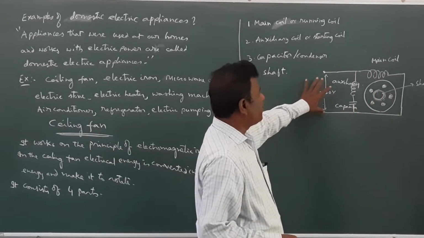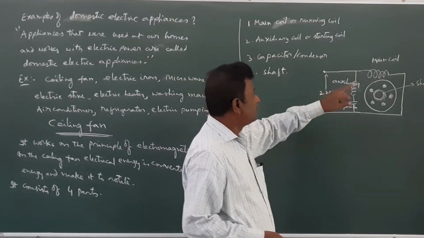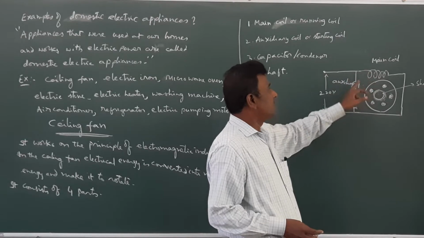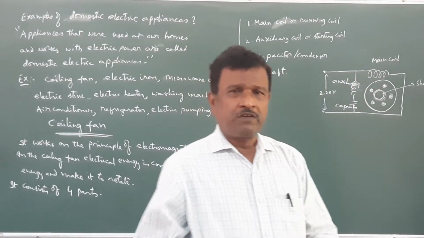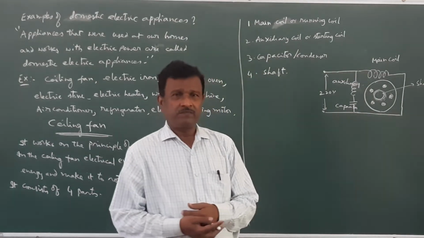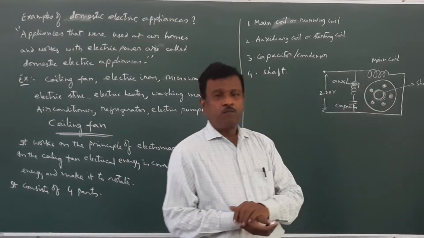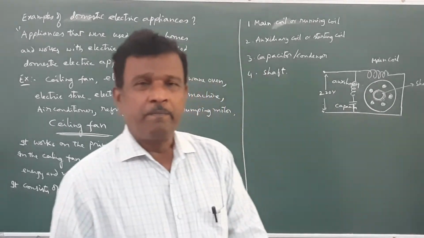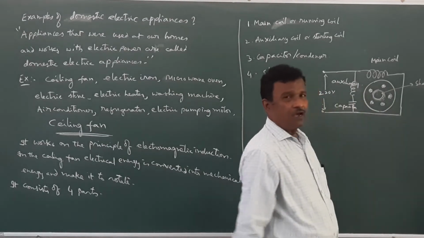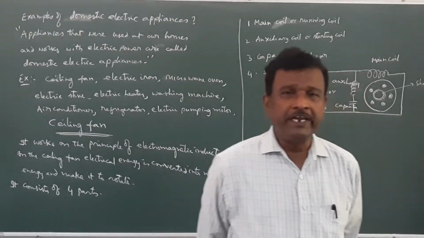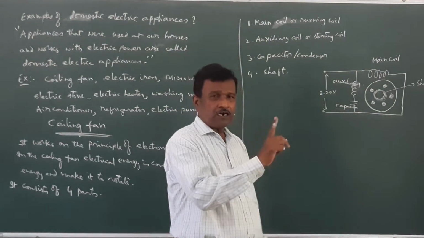Now when the current is passed into the fan, the current reaches the coils, and the coils will create a magnetic field. This magnetic field produces mechanical force on the shaft, and it will rotate. Then the fan starts rotating.